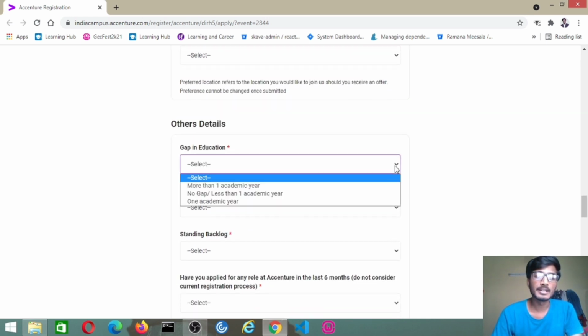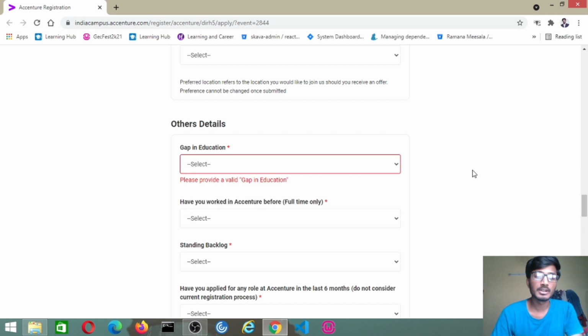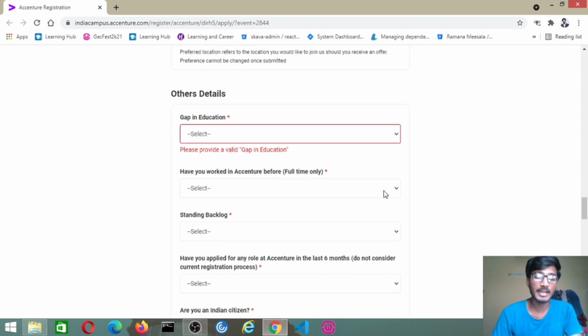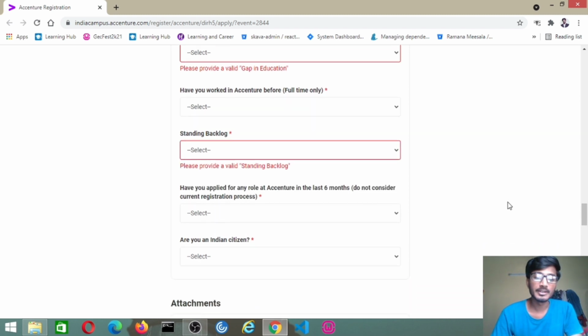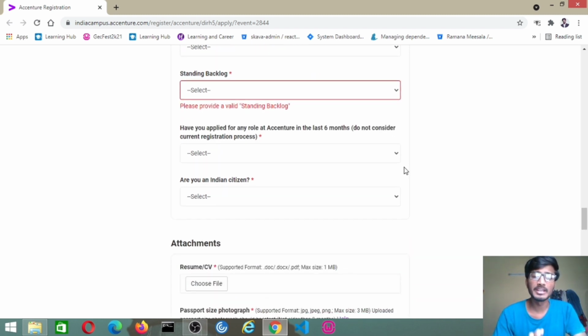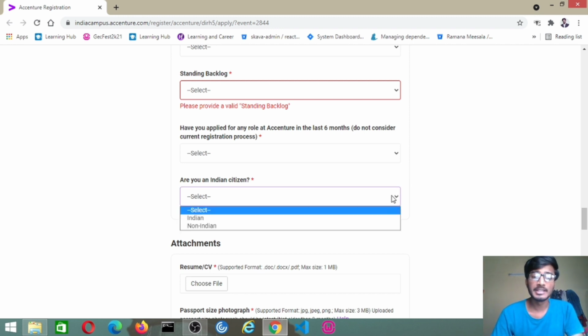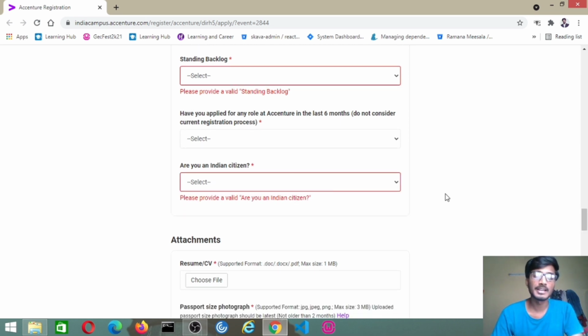Then other details, like whether you have a gap in education or not, whether you have worked at Accenture before, whether you have any backlogs, or whether you have applied for any role in the last 6 months. If you applied and didn't get the job, you have to mention that here also. Then whether you are an Indian citizen or not. Non-Indians, like from Nepal or Bhutan, can also apply for this job.